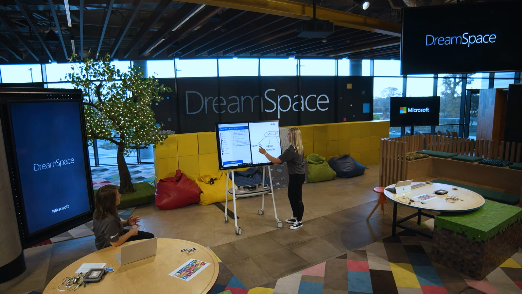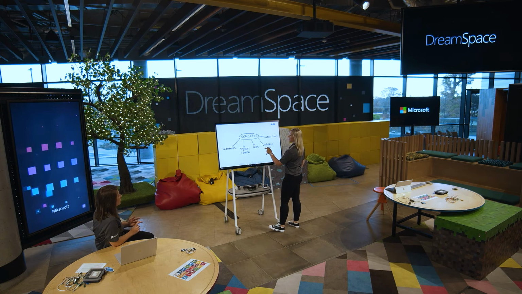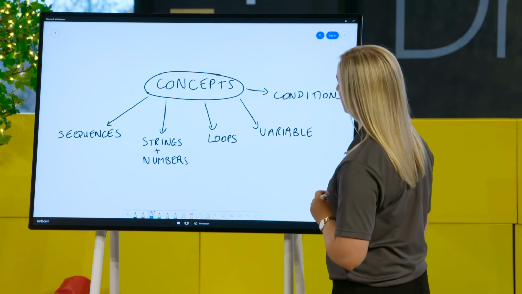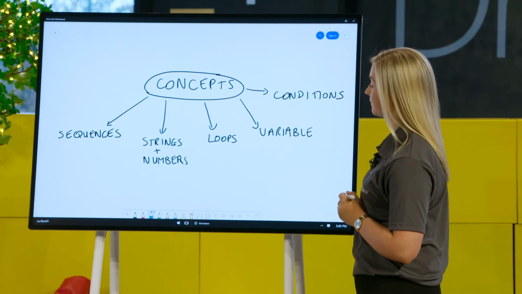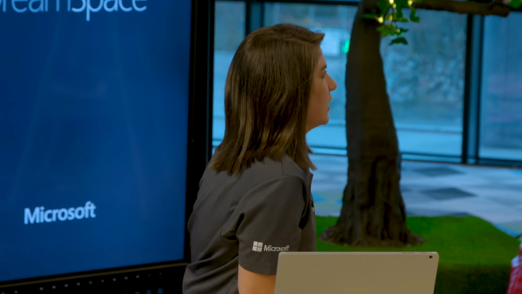Now, before we keep going, we might just have a little recap over the coding concepts just to see what we've looked at so far within Python. So let's see. So we've definitely covered sequences. We've definitely done strings and numbers. We haven't done loops actually, so we might have a look at that in a second. Yep. Variables we haven't covered, but I would like to maybe leave that to the next episode. However, I would like to look at conditions.